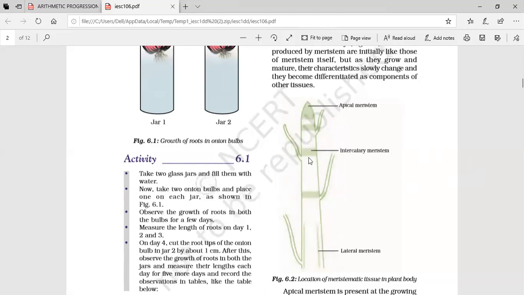Here, intercalary meristems are present near the nodes, wherever the nodes are present. Nodes means the places from where the leaves will grow, from where the different branches will grow. That area is where the intercalary meristems are present. If you see the rose, the stalk of the rose, have you seen? Yes, ma'am. You have seen some junctions on the rose plant stalk.